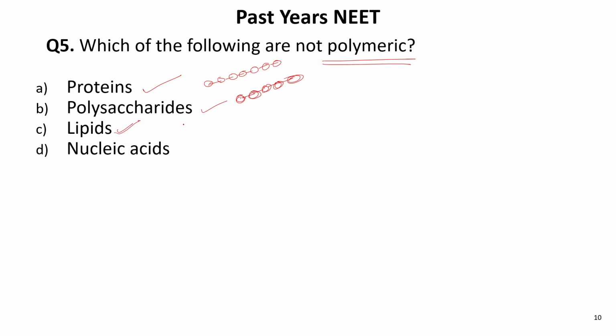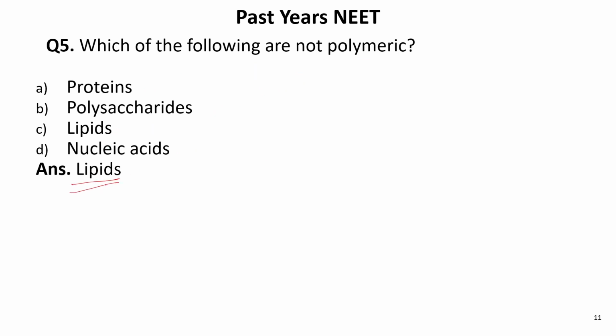Lipids, nucleic acid. Nucleic acid is again a polymer. Nucleotides unite together and form a polymer-like structure. But lipids are not polymers, lipids do not have a polymer structure. So the correct option is lipid.